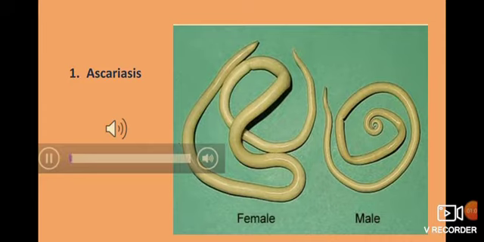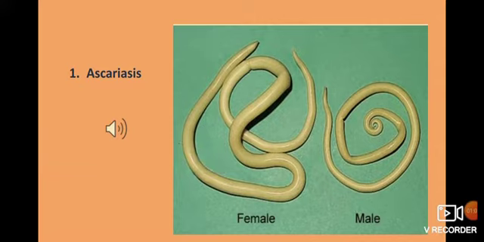The first disease is Ascariasis, caused by a common roundworm, also known as Ascaris. Now you might be aware of this organism. You have already seen the specimen of Ascaris in your school lab. Ascaris are cylindrical, elongated organisms.